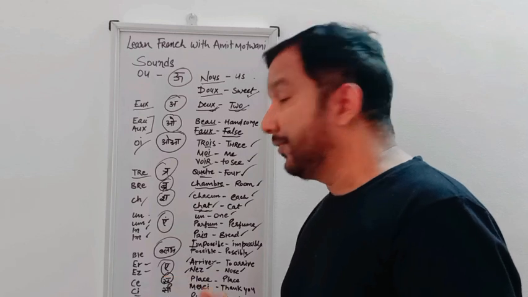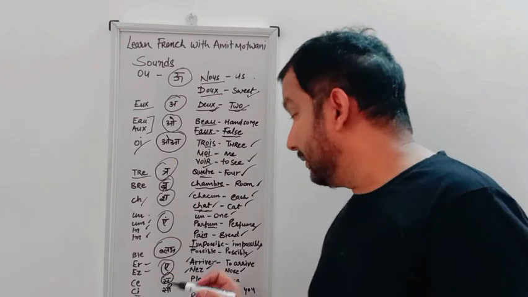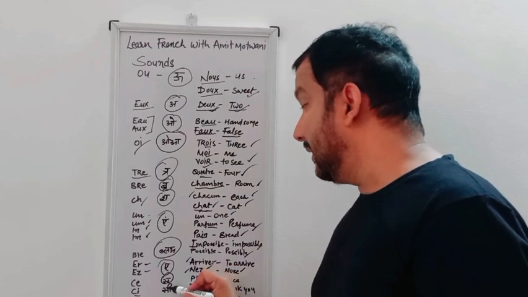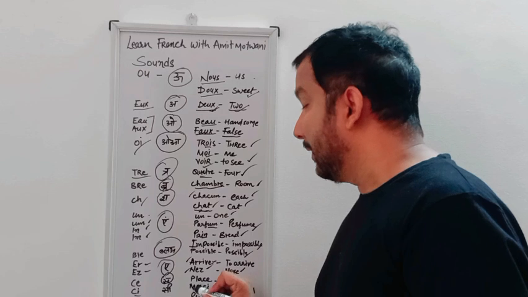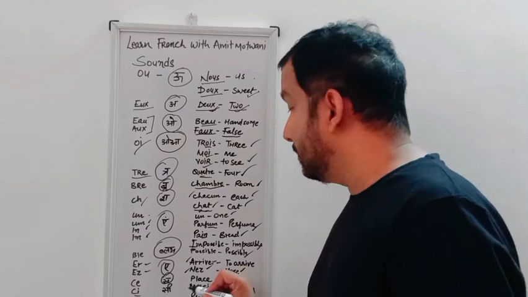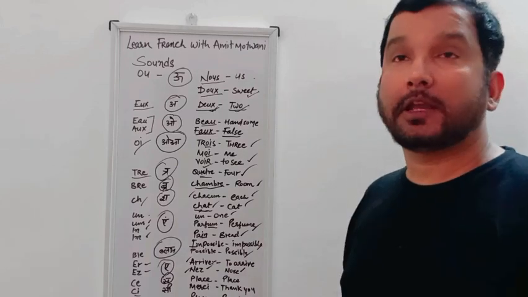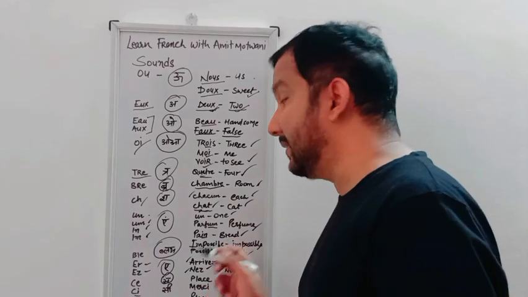The next sound is C, C-I. We use C in merci, M-E-R-C-I. Merci. Merci means thank you. In English we say thank you, and in French we use merci.